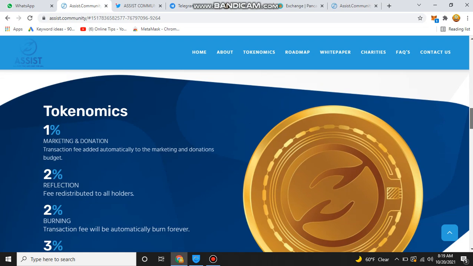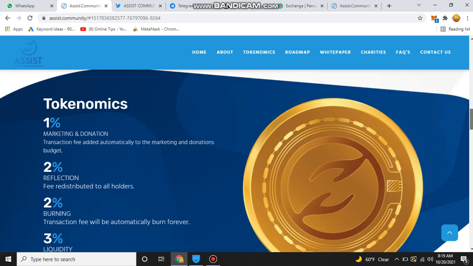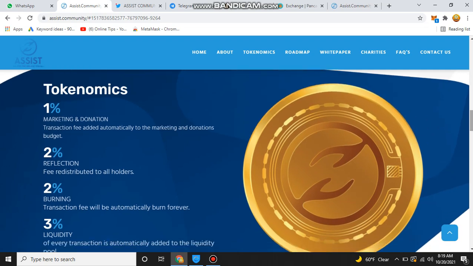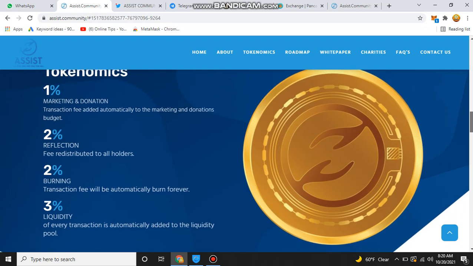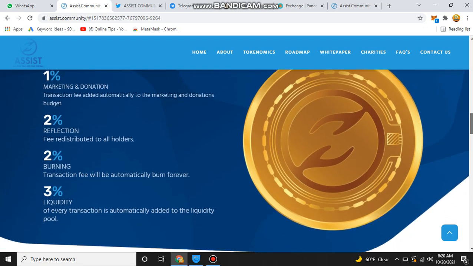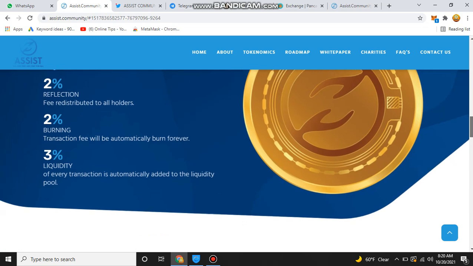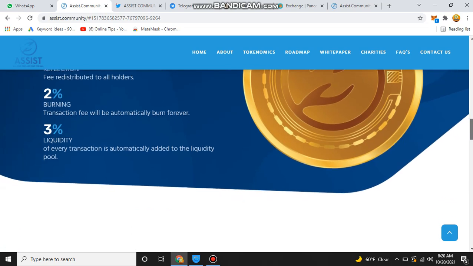The other necessary thing is the tokenomics of this token. Basically, tokenomics is their token distribution, where they set different percentages for different tasks. They have a plan of 1% for marketing and donations, added automatically from the transaction fees, and 2% for reflection fee, which is distributed to all holders. 2% is for burning: that transaction fee will be automatically burned forever. 3% is for liquidity: that part of every transaction is automatically added to the liquidity pool.